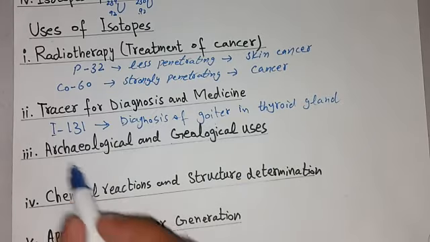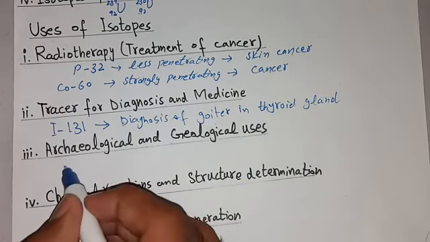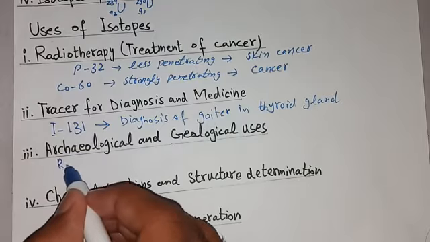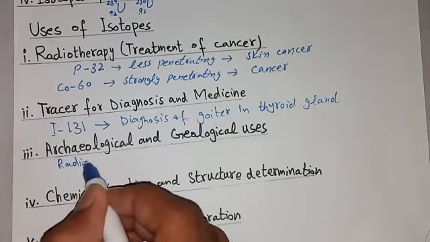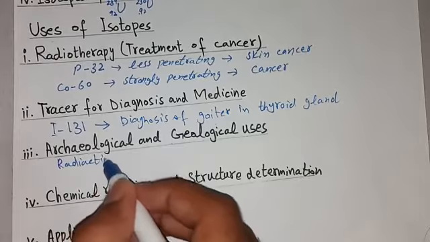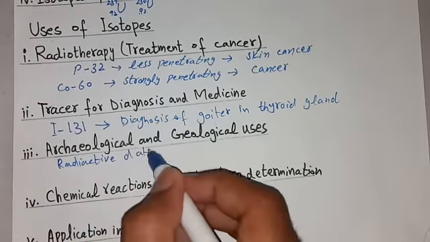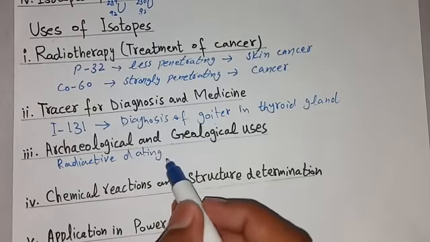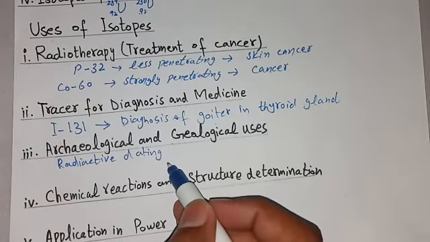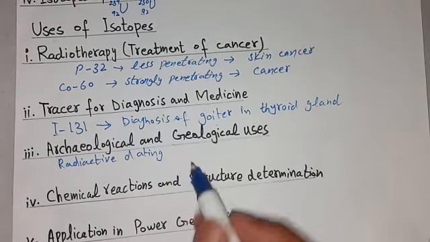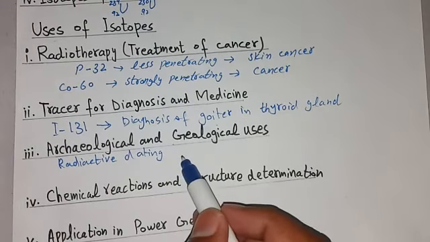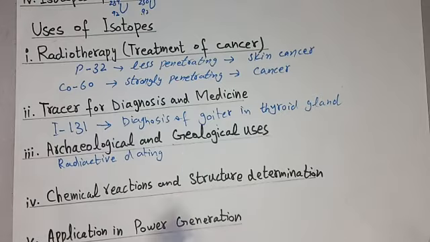For this we use a term that is called radioactive dating. By using this we can find how many years old is this chemical or this element.